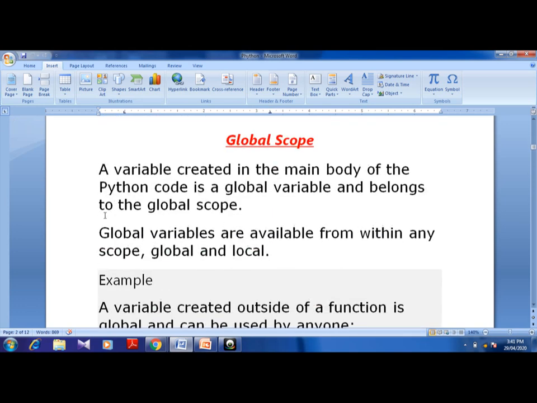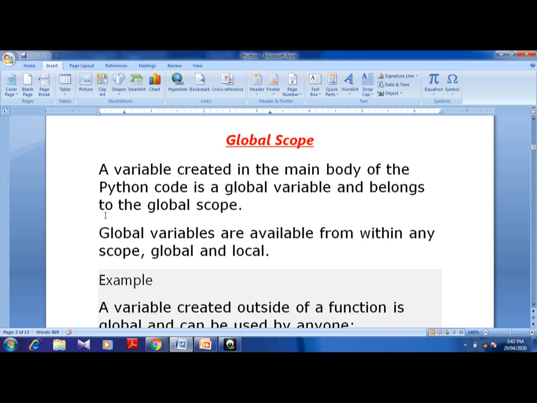Next is global scope. Local scope we have studied. Now next is your global scope. Global means universal, you can say, anyone can use it. Now, local scope was one where only inside that particular function it can be used.